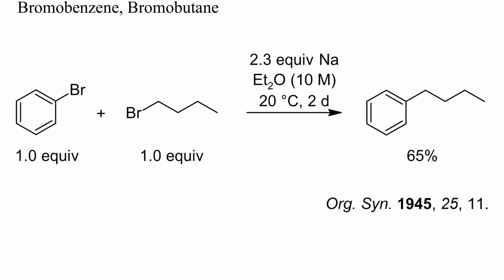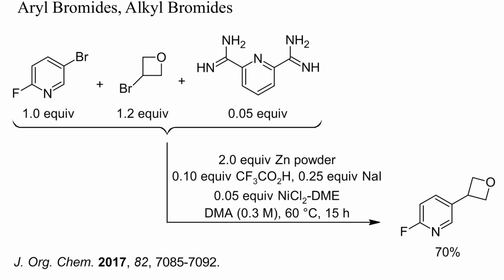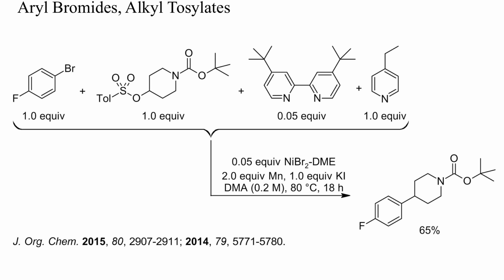In this example, bromobenzene was coupled with bromobutane just by stirring with metallic sodium for 2 days. In this more recent example, 2 bromides were coupled with zinc and 5% of a nickel-amidine complex. No displacement of fluoride occurred. Similarly, with 2 equivalents of manganese and a nickel catalyst, here an aryl bromide was coupled with a secondary tosylate.